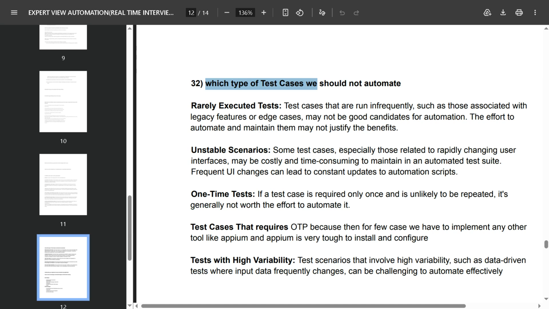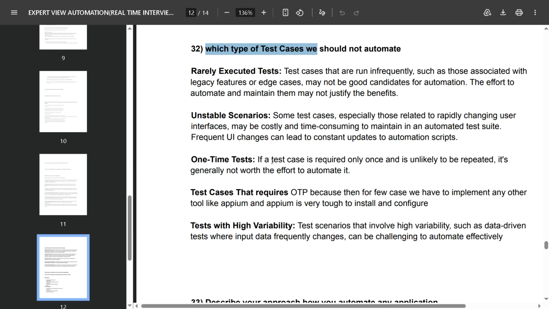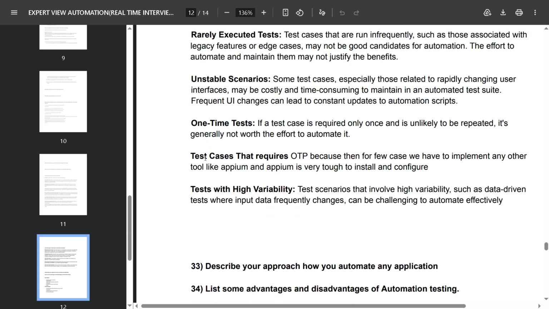Unstable scenarios. Some test cases, especially those related to a rapidly changing user interface, may be costly and time consuming to maintain in an automated test suite. Frequent UI changes can lead to constant updates to automation scripts. One time tests. If a test case is required only once and is unlikely to be repeated, it's generally not worth the effort of automating it.